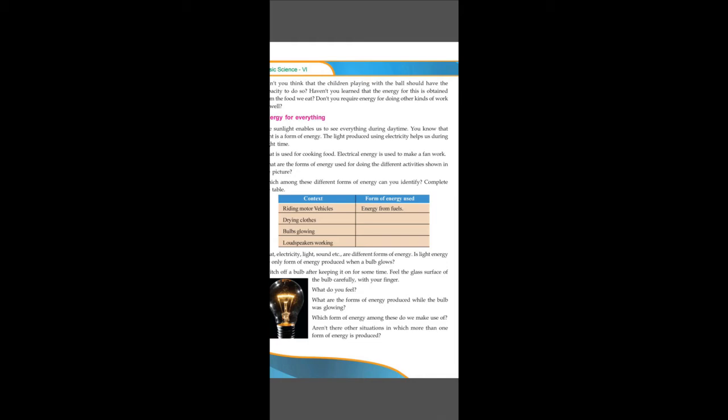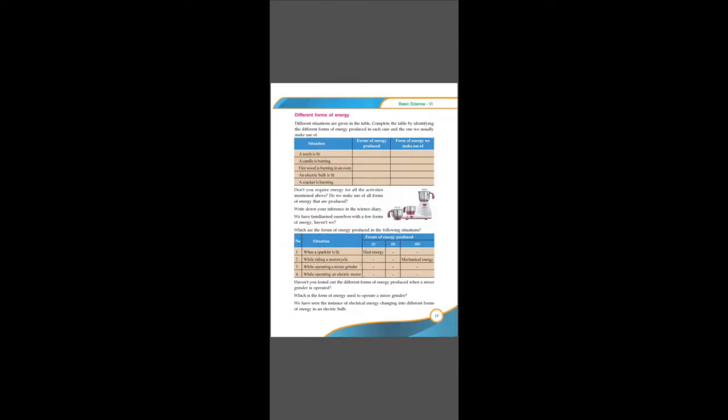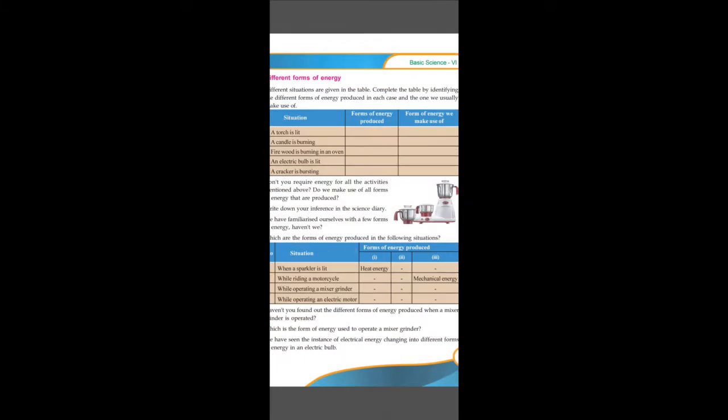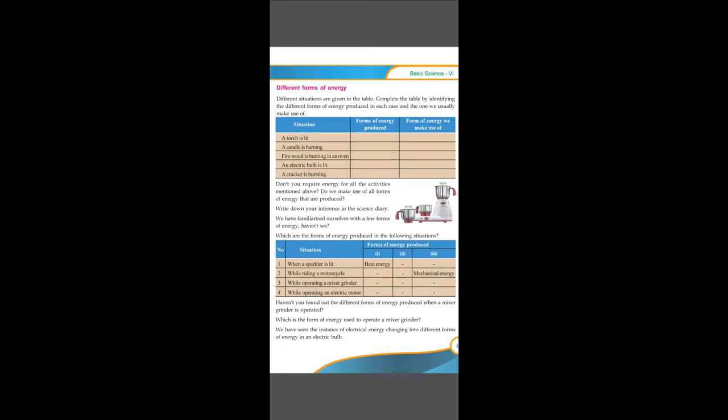Aren't there other situations in which more than one form of energy is produced? Yeah, of course. In almost every case, there may be some energy associated with another one. One of the energies will be useful to us, another one will be wastage, or it will be a byproduct of the same. Different forms of energy, different situations are given in the table. Complete the table by identifying the different forms of energy produced in each case and the one we usually make use of.